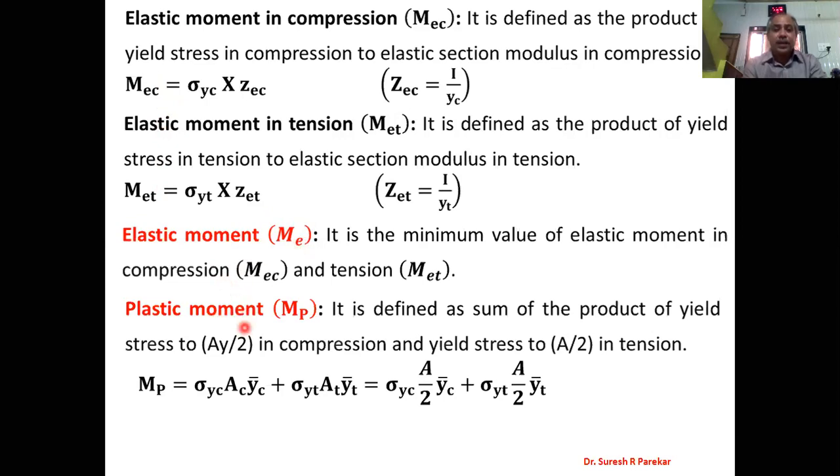Then we have plastic moment. It is again defined as the product of yield stress and A by 2 in compression, and yield stress in tension and A by 2 in tension. So now you can see MP equals sigma YC into AC into YC bar plus sigma YT into AT into YT bar. So sigma YC is the yield stress in compression, AC is A by 2, and YC bar, plus sigma YT, the yield stress in tension, and that is A by 2 into YT bar.